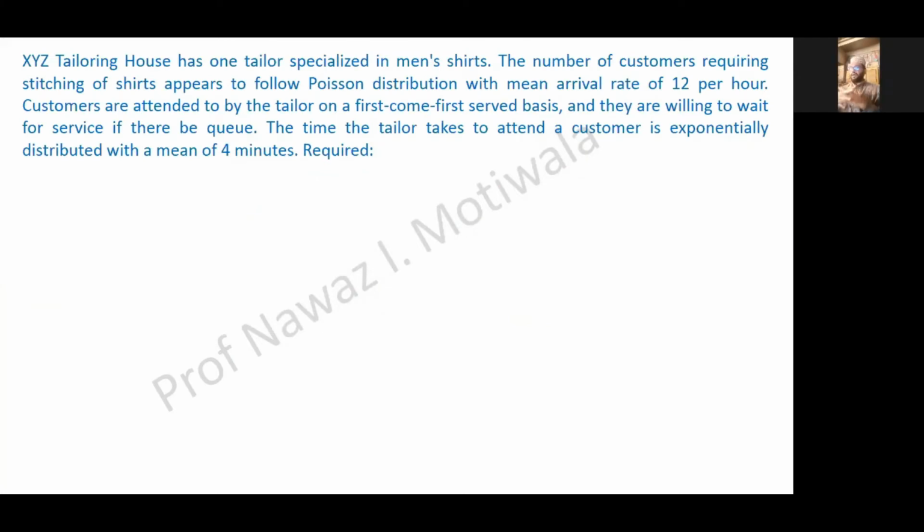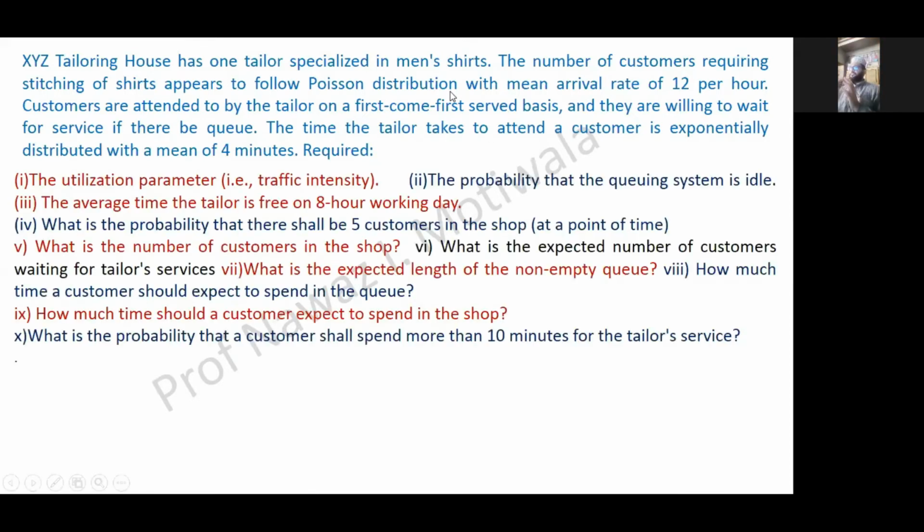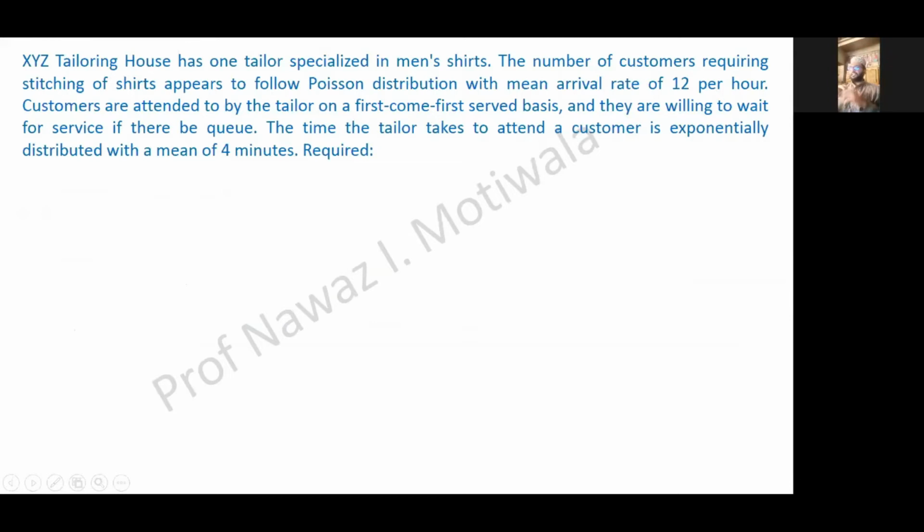XYZ tailoring house has one tailor specialized in men's shirt. The number of customers requiring stitching of shirts appears to follow Poisson's distribution. So yes, this is the part which I want to highlight here. The customers requiring stitches follow Poisson's distribution with a mean arrival.